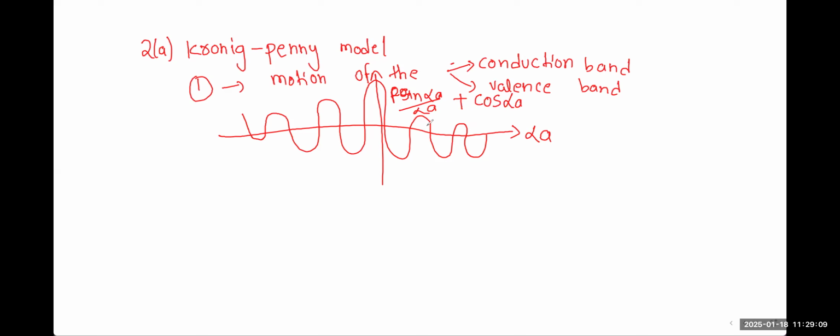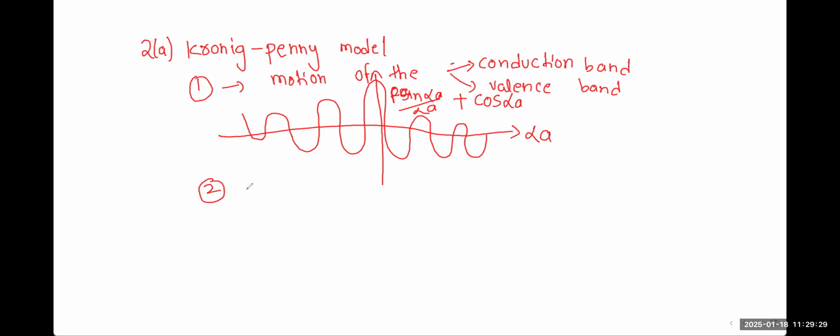Clear? This is the x-axis, this is the y-axis, right? And we have just drawn that bands also, so I'm just not drawing that one. For right now, this is the first postulate: the motion of the electron is characterized with the conduction band and the valence band. Now, see here, the second one.